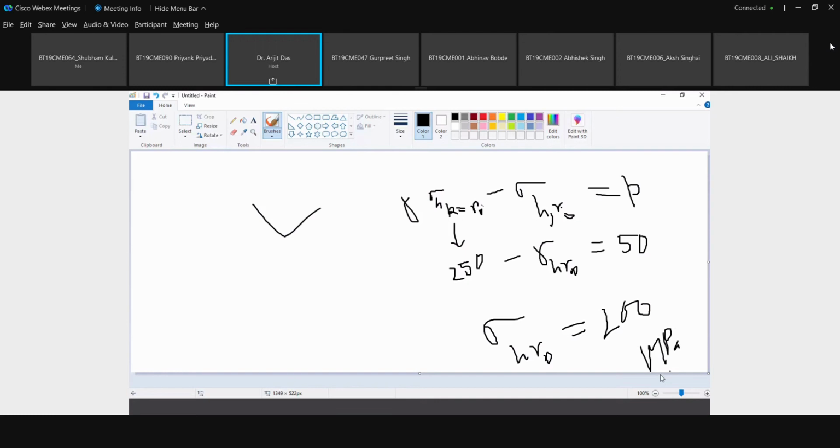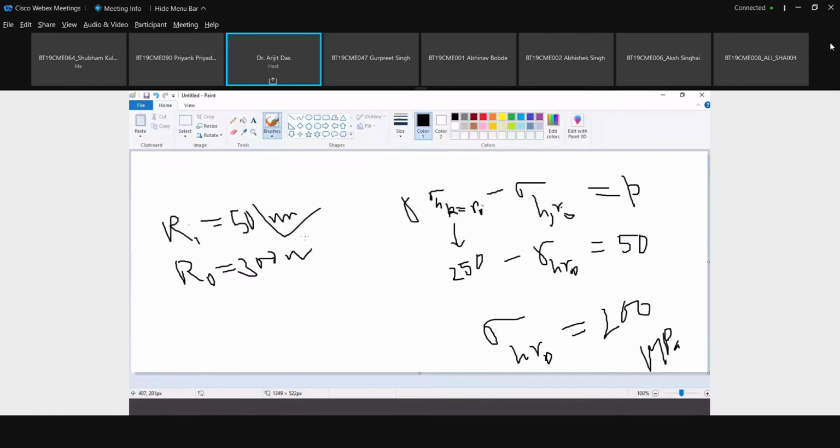Now the next part of the problem is that suppose Ri equal to 50 mm. Write down Ri equal to 50 mm. Consider Ri equal to 50 mm, and R naught equal to 300 mm.